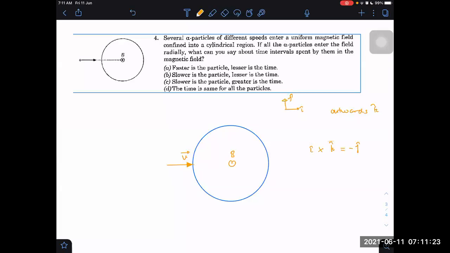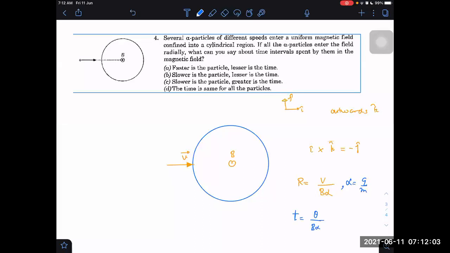Radius will be V divided by B alpha. For alpha particles, alpha means charge per unit mass, that will be constant. If it is constant, then V can be different for different speeds. So R will be just proportional to V: larger speed, larger radius. But what about the time spent? They are asking about time spent also. Time spent will be 2 pi r by v, or it will depend on theta, the angle covered, divided by B alpha.